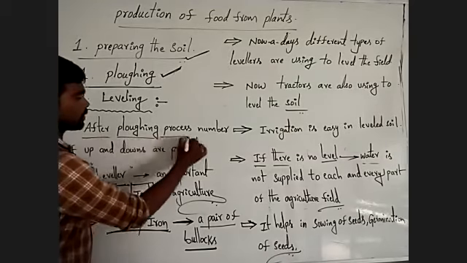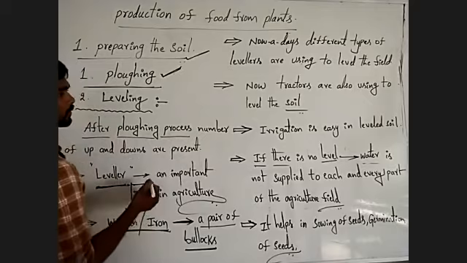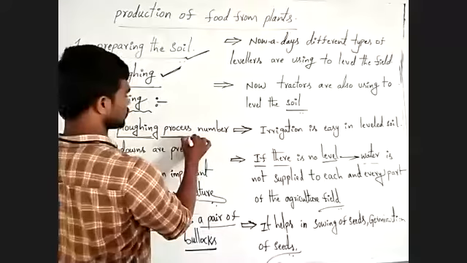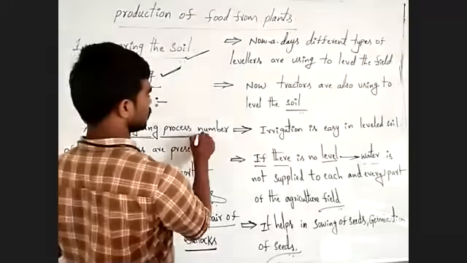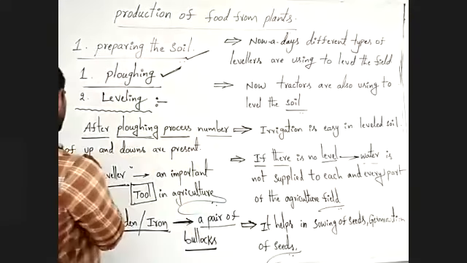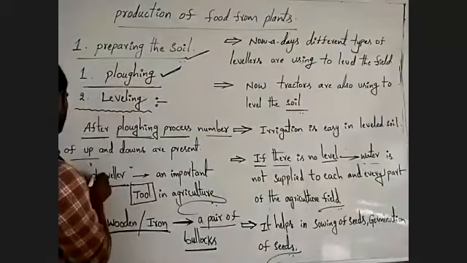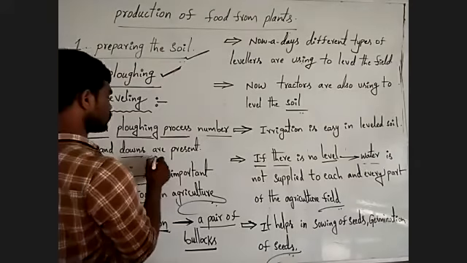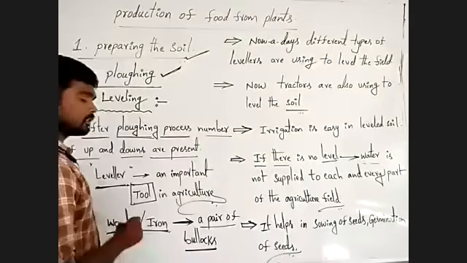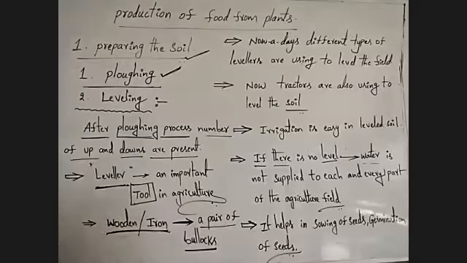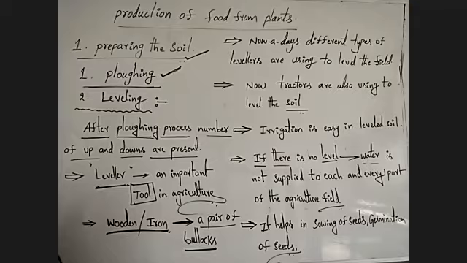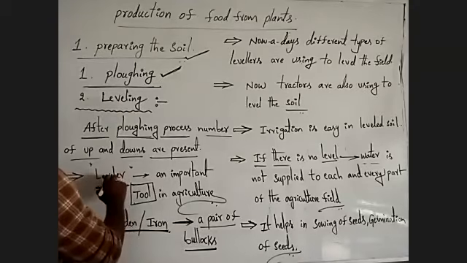After the fluffing process, a number of up and downs are present in the field. How can we level those up and downs? By using the leveler.